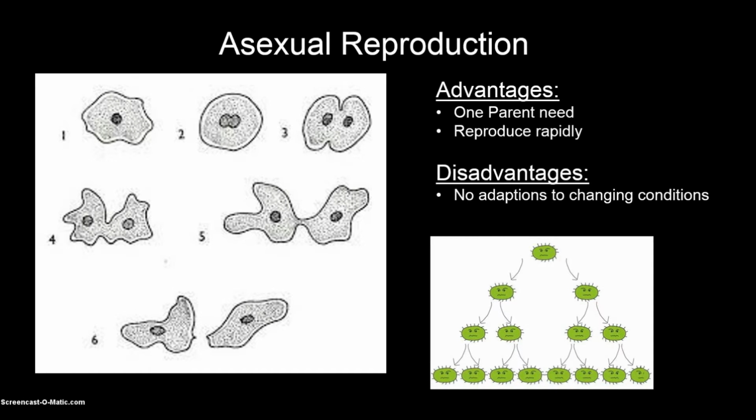The advantages of asexual reproduction. Only one parent is needed. Once the organism is ready to reproduce, it can reproduce with ease. Secondly, the organism is able to reproduce rapidly to produce many new individuals. Once an individual is well adapted to the area and has successful genetic makeup, it will reproduce many times to form many new individuals.